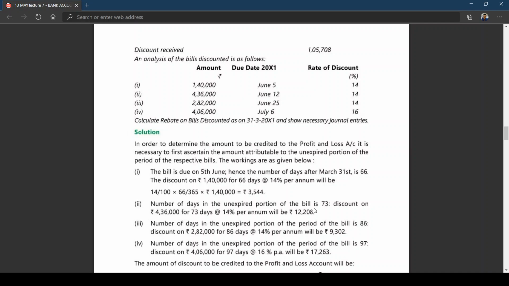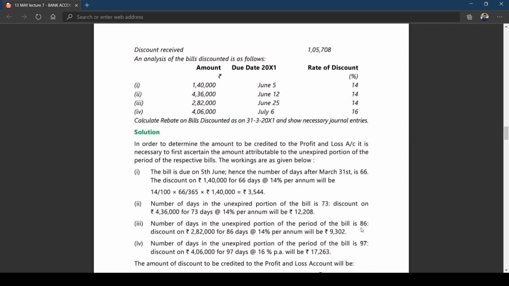You can cross check. It is coming to 12,208. I think now you can understand. Number of days in the unexpired portion of the period of the bill is 86. You can calculate again if you want.